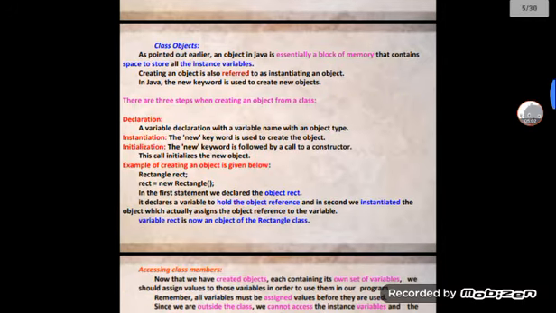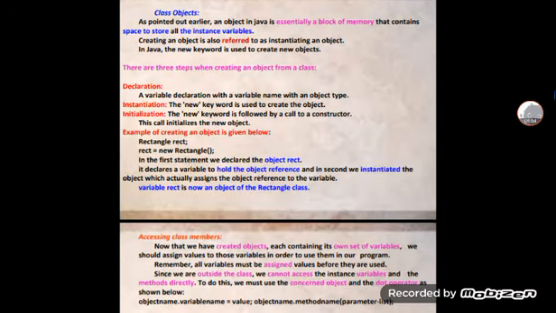After that, class objects. As pointed out earlier, an object in Java is essentially a block of memory that contains space to store all the instance variables.